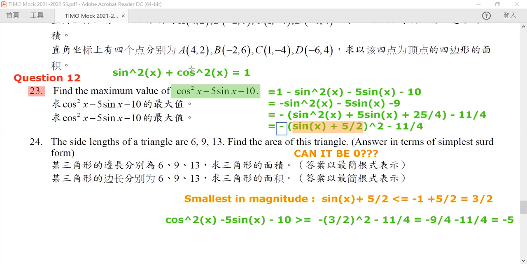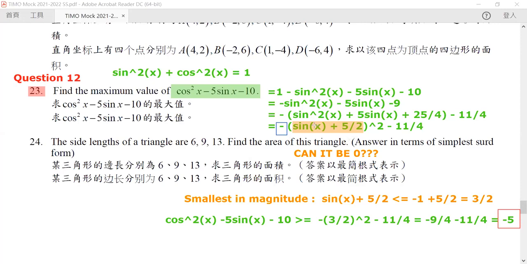Suppose you substitute x equal to, let's say, 0. Then cosine square x is equal to 1 minus 0 minus 10, and hence it's negative 9, a smaller value than our answer, negative 5. Okay, so this is question number 23.